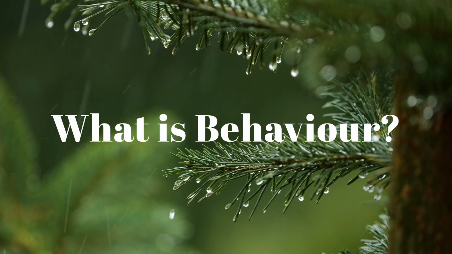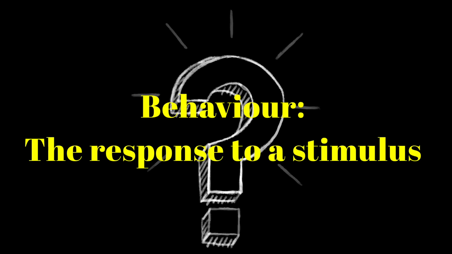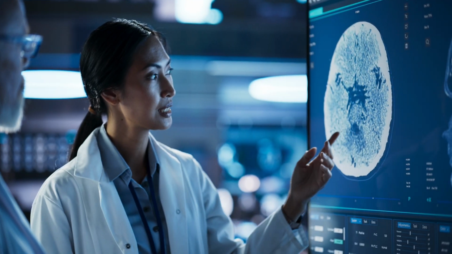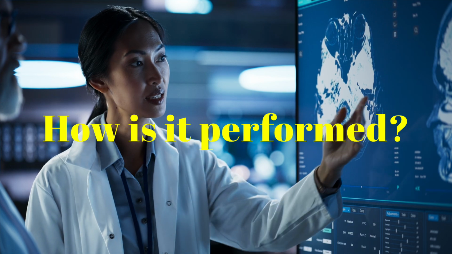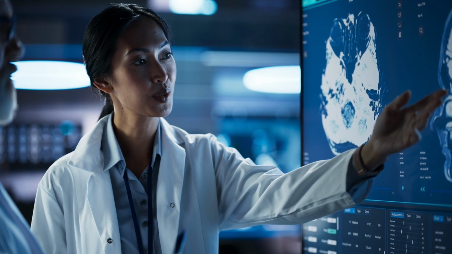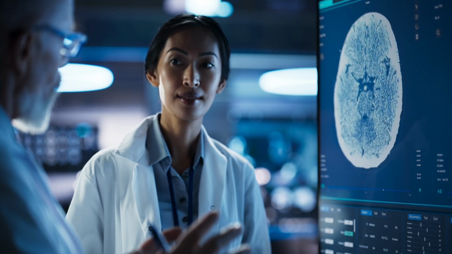Section 1. What is behavior? To start, what exactly is behavior? In biology, behavior refers to what an organism does and how it does it. Classically, it's defined as the response to a stimulus. But behavior isn't random. It's often shaped by deep biological and environmental factors. Scientists study animal behavior by asking, when does it occur? Why does it happen? And how is it performed? This leads us to our 4 fundamental levels of analysis, developed by biologist Niko Tinbergen.